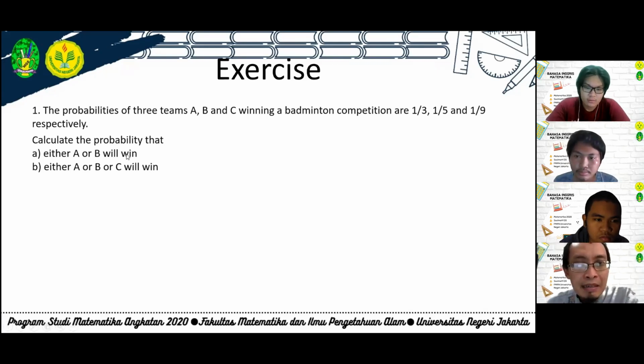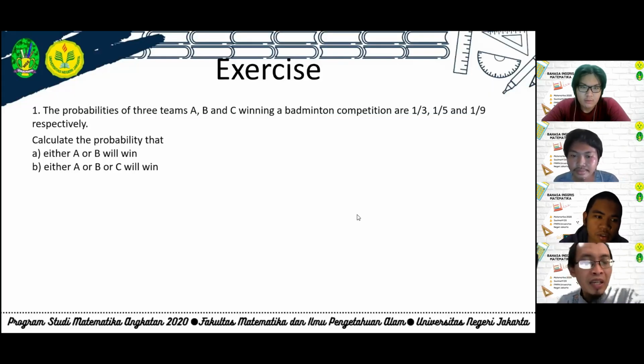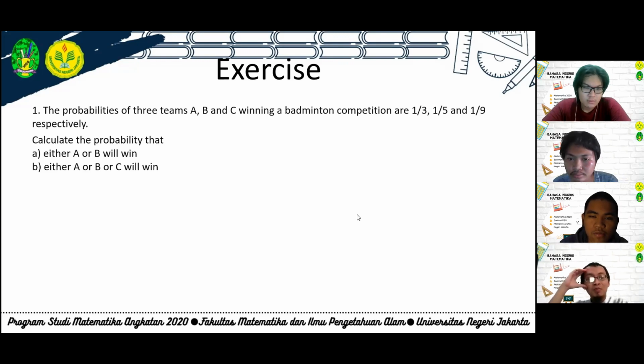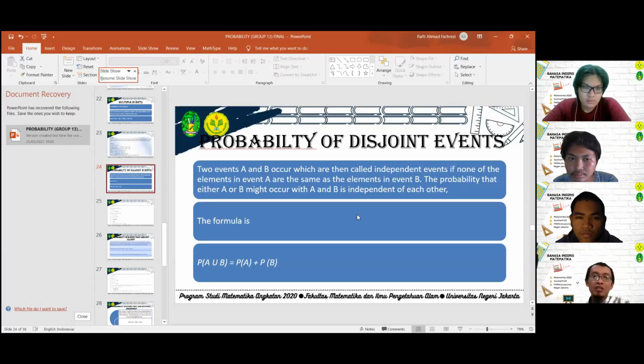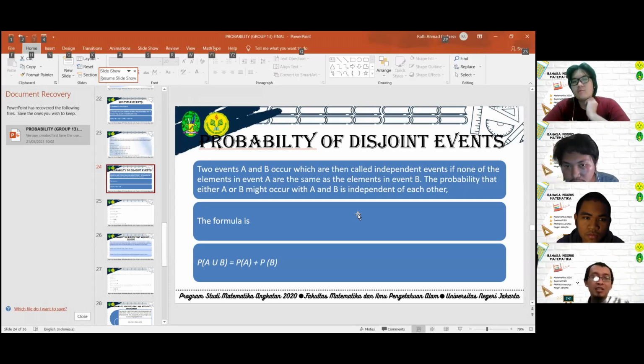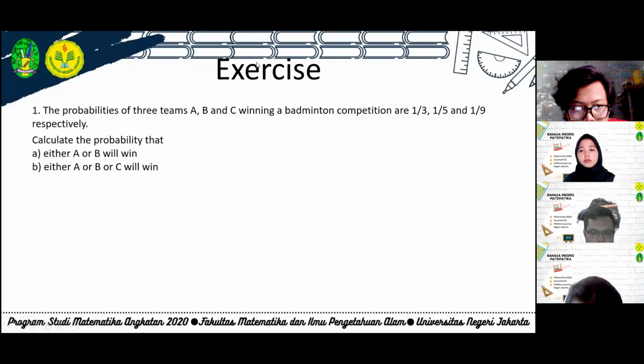Okay, this condition, is it independent or dependent? This is independent. Yeah, independent events. How do we know from the problem information whether these are dependent or independent events? Because the probabilities of A, B, and C are independent of each other.